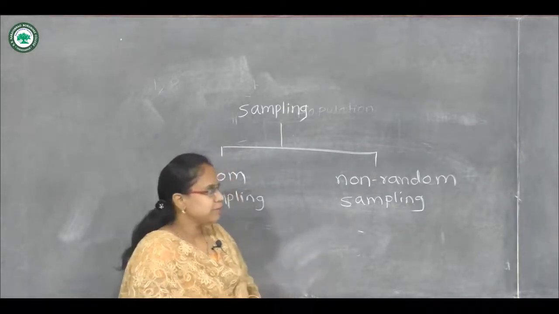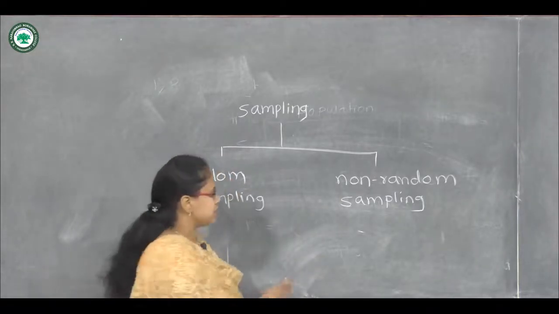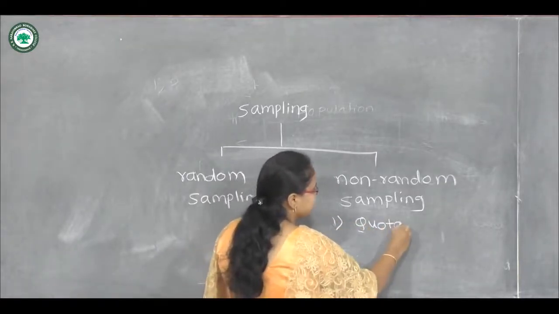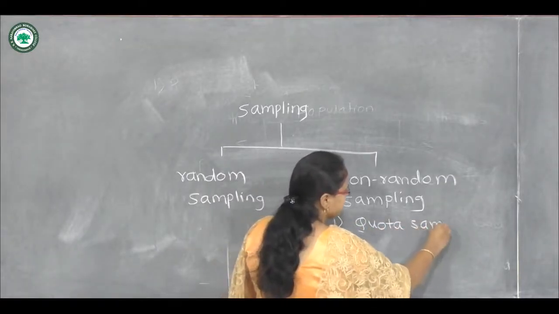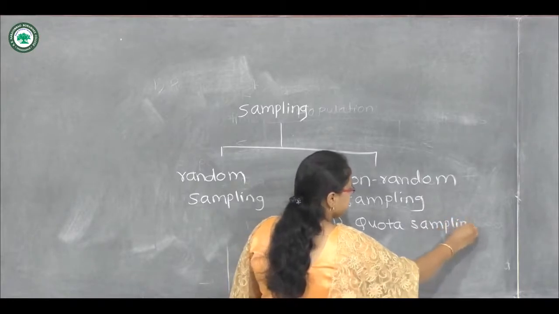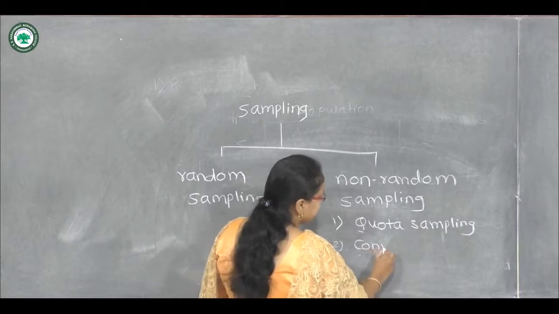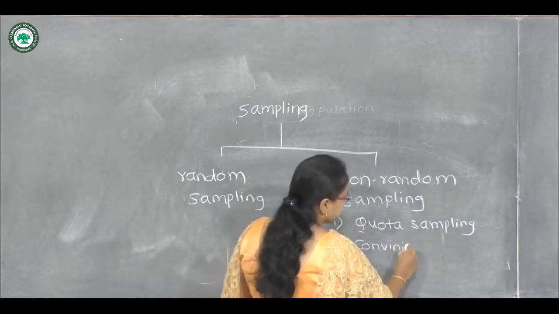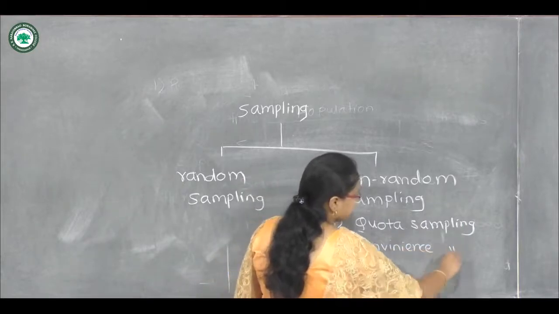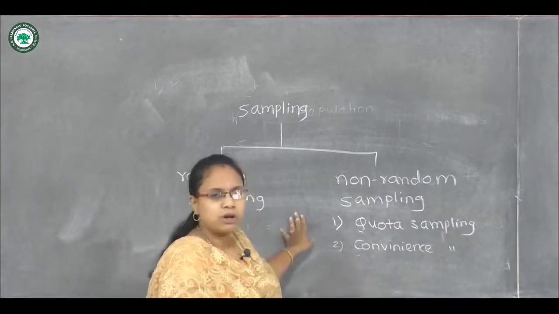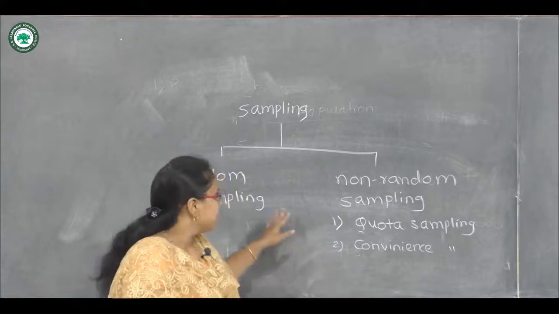There are many non-random sampling methods also. They are quota sampling, or convenience or judgment sampling. So these are some types of non-random sampling.